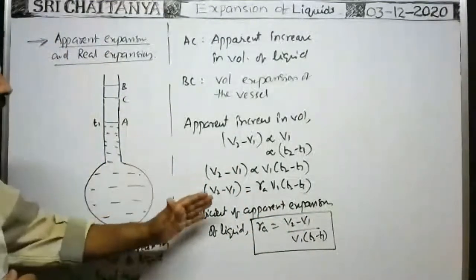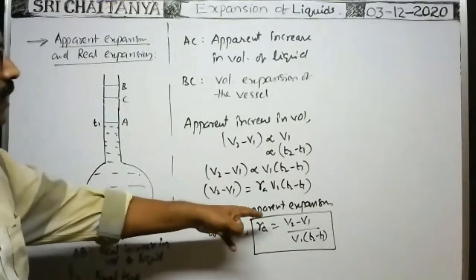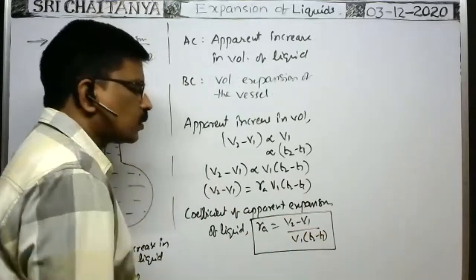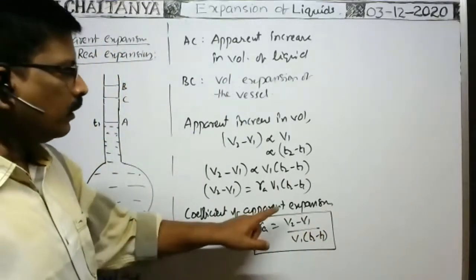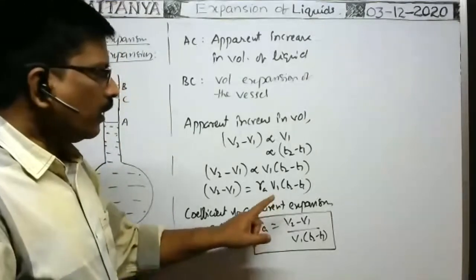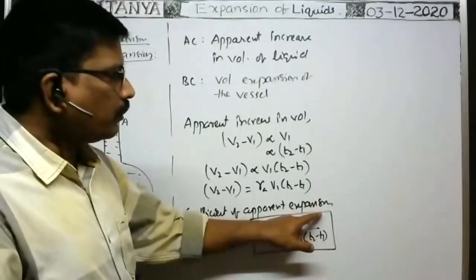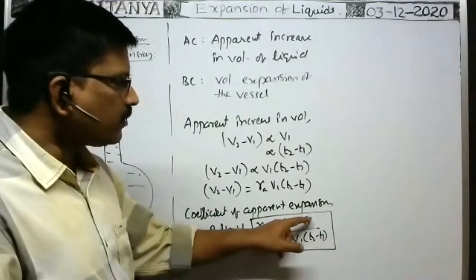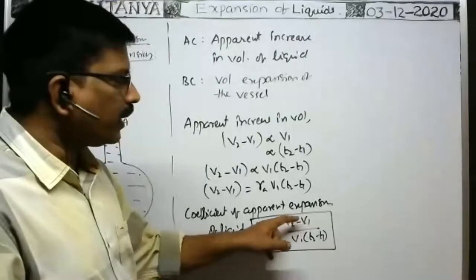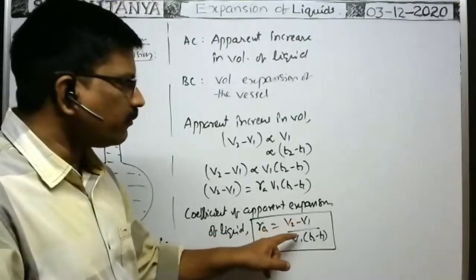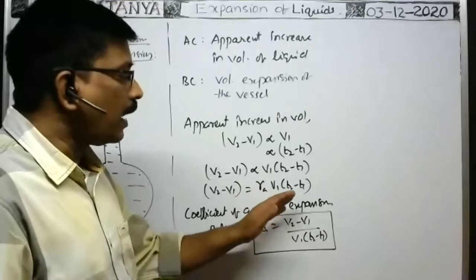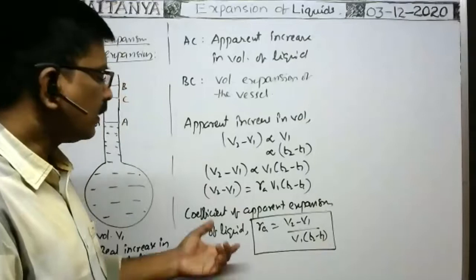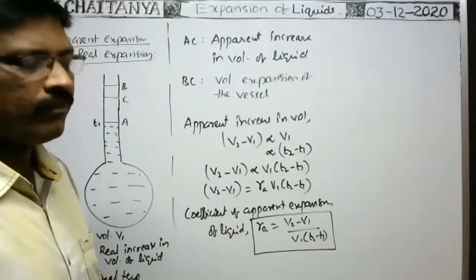So the coefficient of apparent expansion of the liquid, gamma A, is equal to apparent increase in volume by original volume into rise of temperature. How can we define it? It is the apparent increase in volume per unit volume per degree centigrade rise of temperature. Here V2 minus V1 by V1 is the increase in volume by initial volume. It gives the fraction of apparent increase in volume of the liquid per degree centigrade rise of temperature. That is called the coefficient of apparent expansion of the liquid.